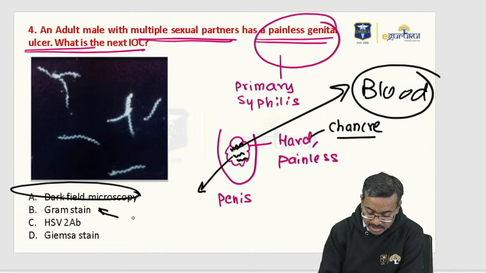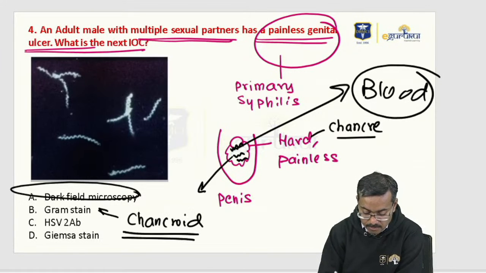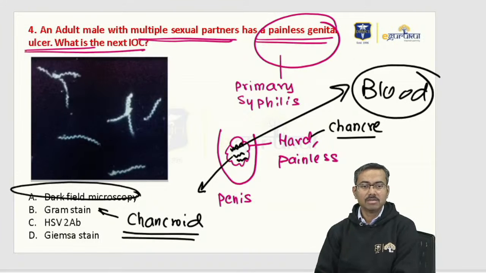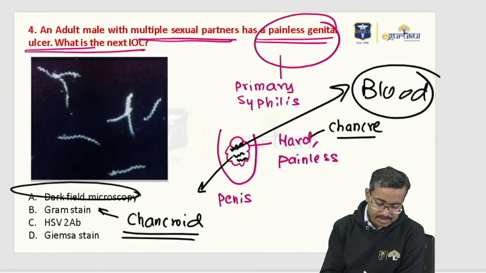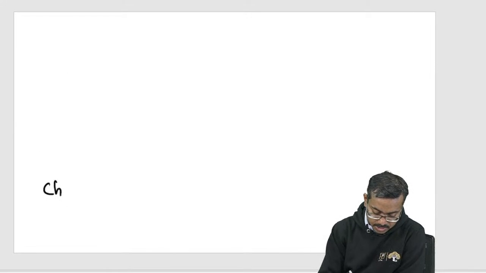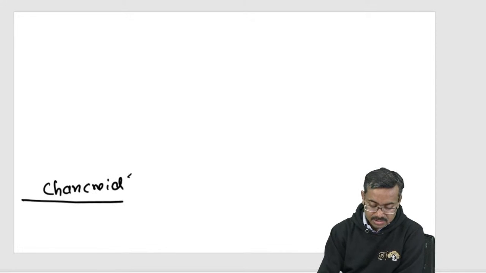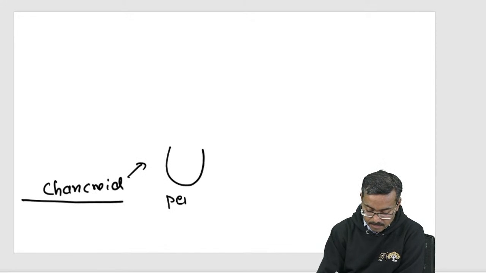Gram stain is usually done for another disease called chancroid. I'll talk about it. Chancroid is a disease of genital ulcers. Let's look at chancroid now. One second, please. Chancroid is a genital ulcer. Again, this is the penis area.